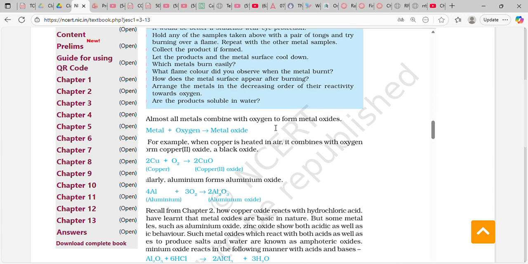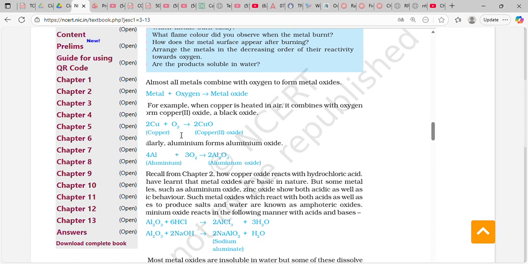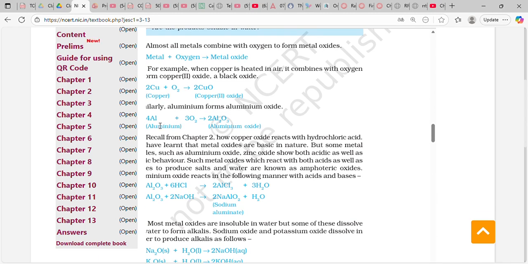All metals combine with oxygen to form metal oxides. Metal plus oxygen gives metal oxide. For example, when copper is heated in air, it combines with oxygen to form copper(II) oxide, or black oxide. 2Cu plus O2 gives 2CuO, copper(II) oxide. Similarly, aluminum forms aluminum oxide. 4Al plus 3O2 gives 2Al2O3, aluminum oxide.